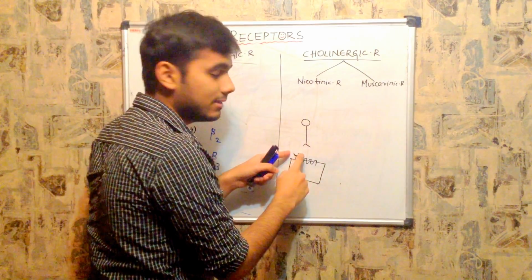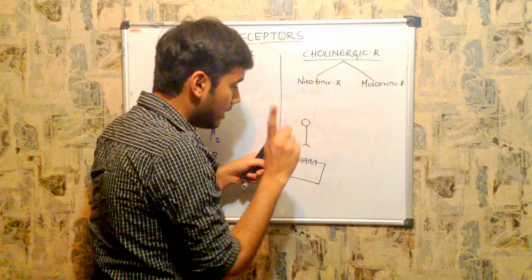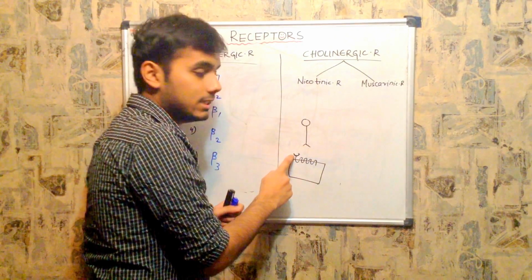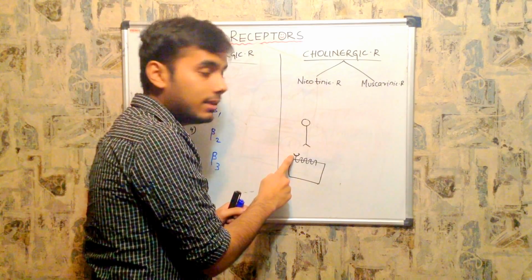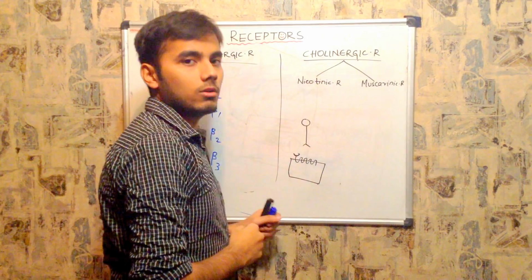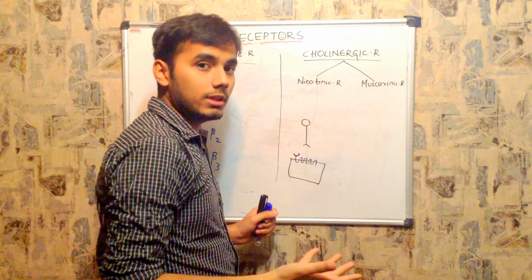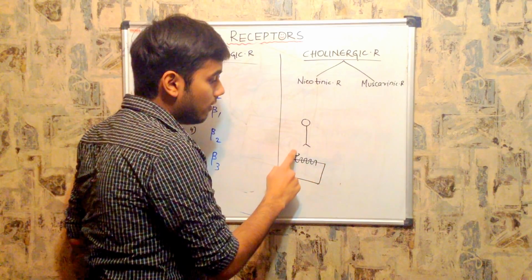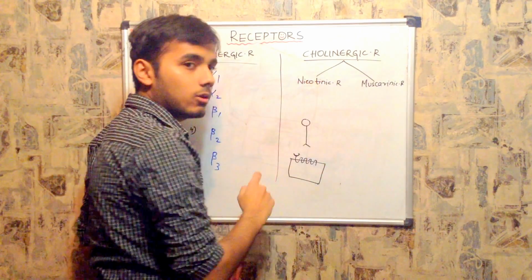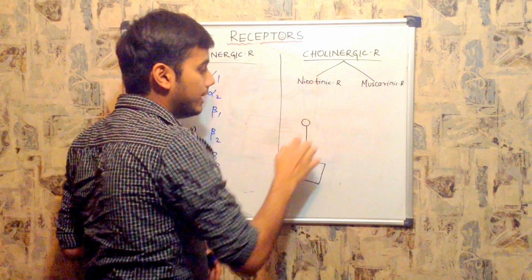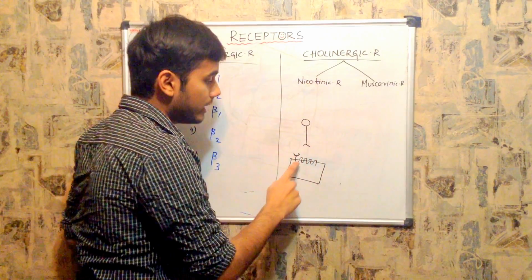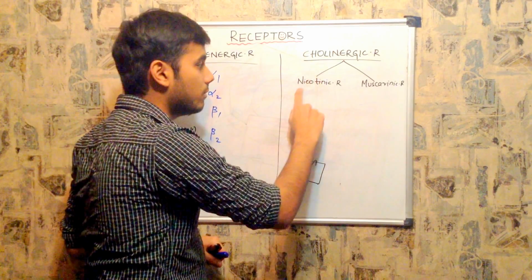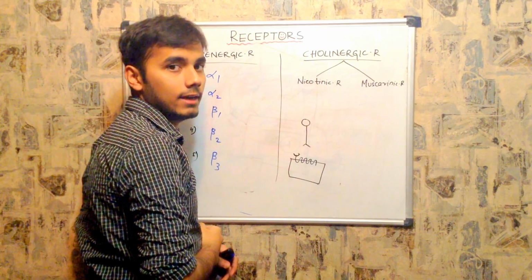And one important thing is that this cholinergic receptor receives acetylcholine, as well as nicotine also. I mean to say that this cholinergic receptor activates this cell when a ligand called acetylcholine as well as a ligand called nicotine binds to it. So it activates the cell with the help of acetylcholine, not only acetylcholine but also nicotine, right?